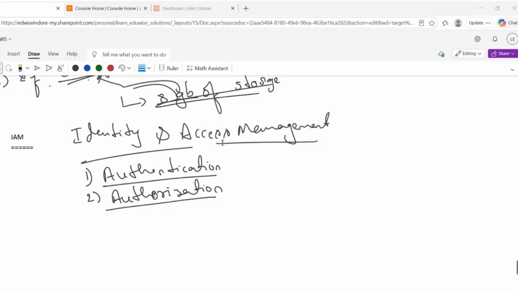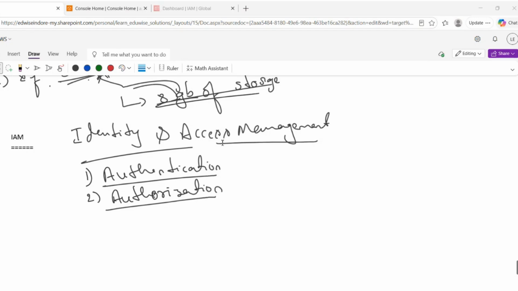So let's assume our company has many rooms like HR room, finance room, CEO room, DevOps room, and a server room as well. We do have one ID card with us. By using that ID card, we enter inside our office premises. But still we are not allowed to enter the server room or CEO room, right?